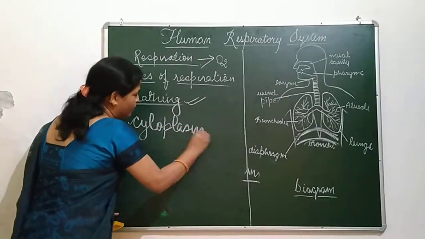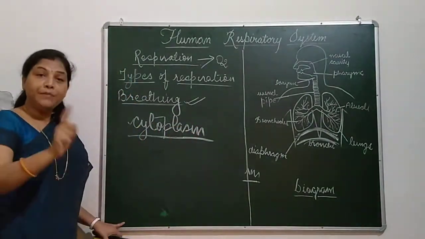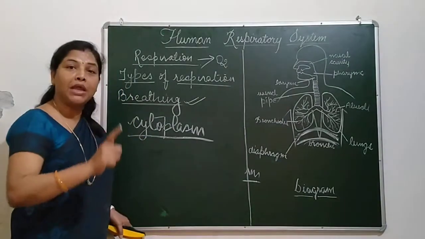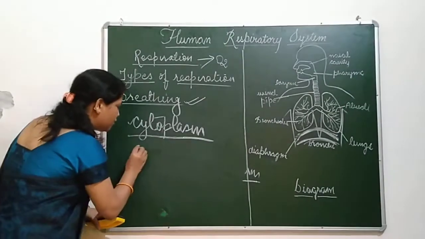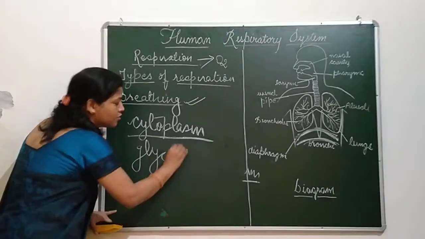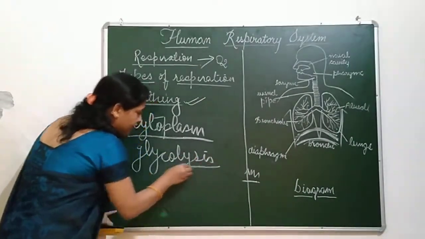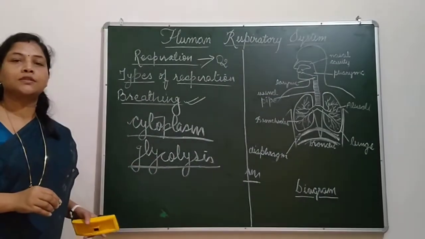Means the first breaking of glucose takes place in the cytoplasm. And do you know what this process is known as? This process is called glycolysis.